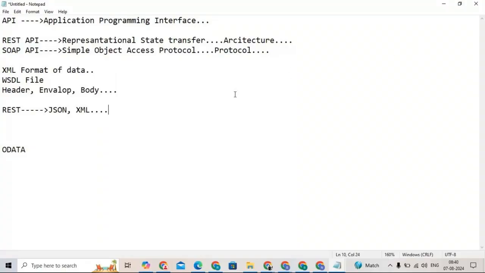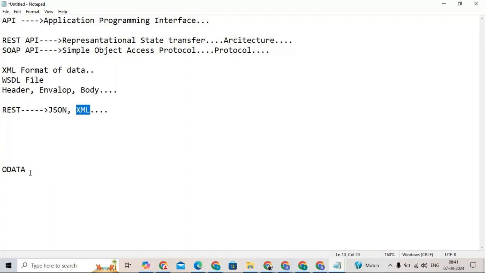I'm not giving complete depth knowledge about this, so whenever you get time, go through what REST APIs and SOAP APIs mean. I'm giving just a high level overview. JSON is a lightweight language compared to XML.